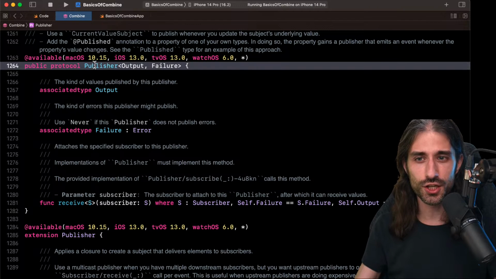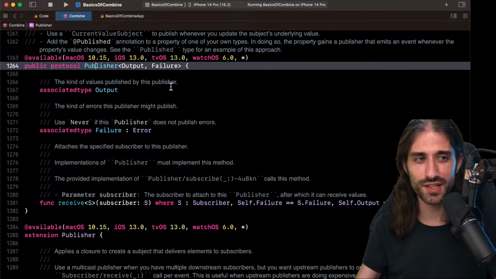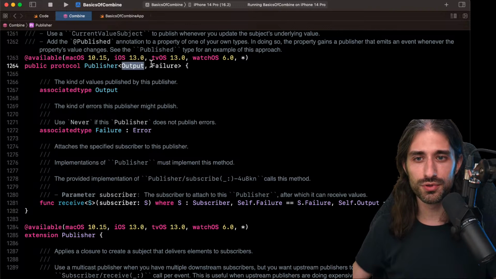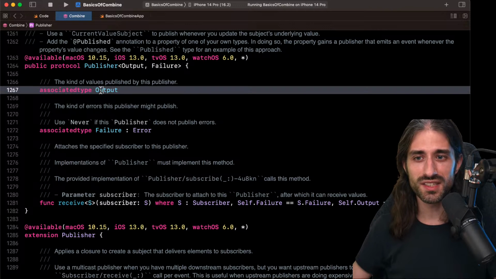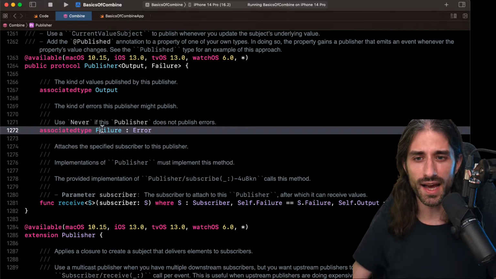So Publisher is a protocol. What's kind of nice is that it's quite a simple protocol. That's always good when the basic building blocks are simple. It's a protocol with two associated types, Output and Failure. You can see that Output can be anything. It could be a string, it could be an int, it could be a complex type that you have created in your code base. And the Failure must conform to the protocol Error.